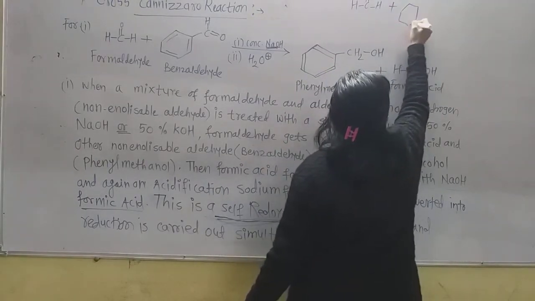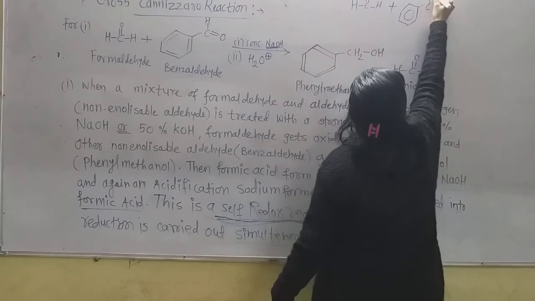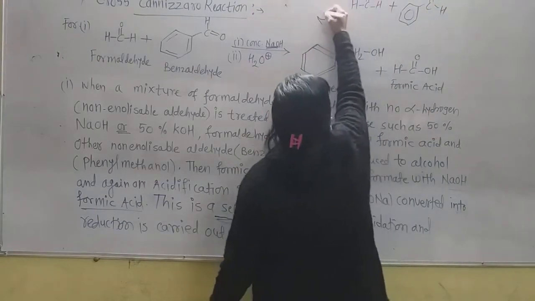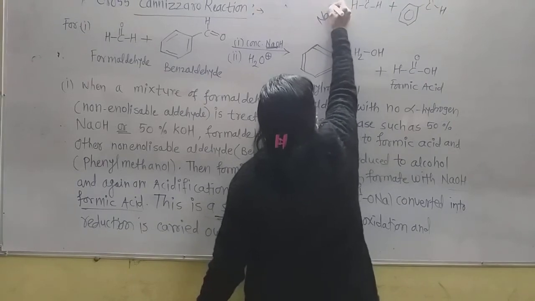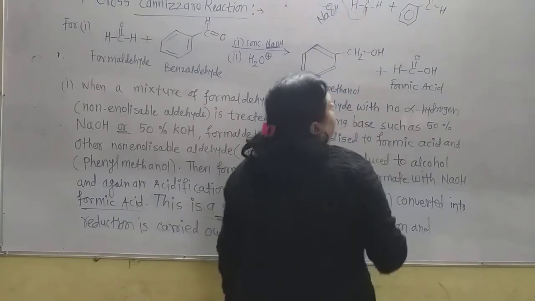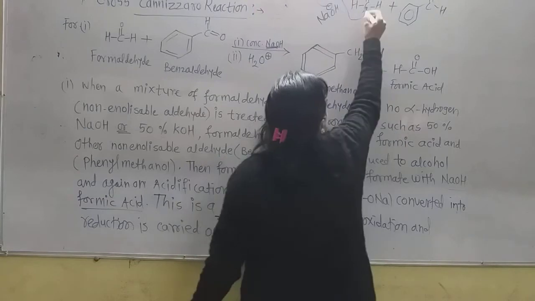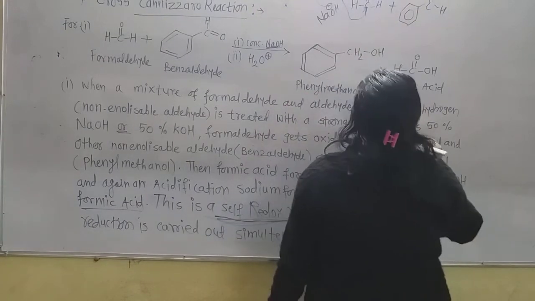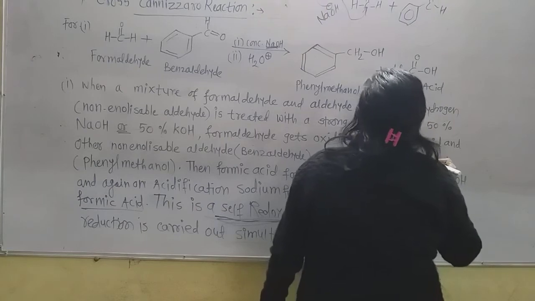What is the actual mechanism? This is benzaldehyde, this is NaOH. Now this O minus attacks on this carbonyl carbon.